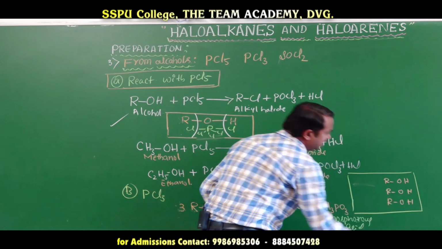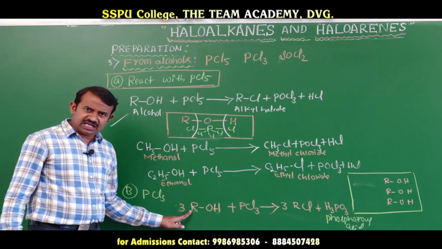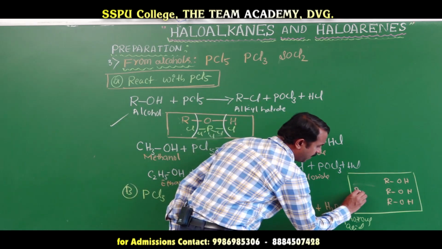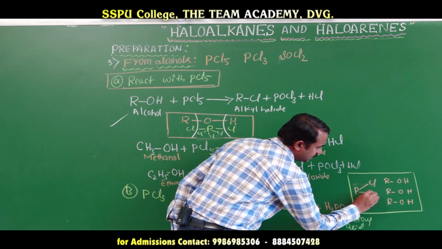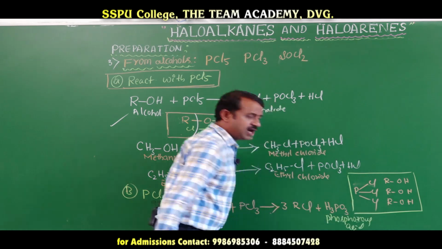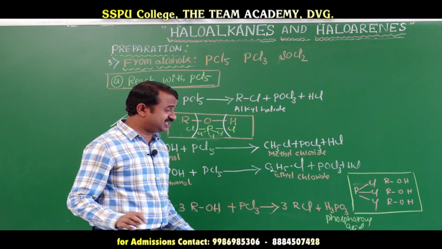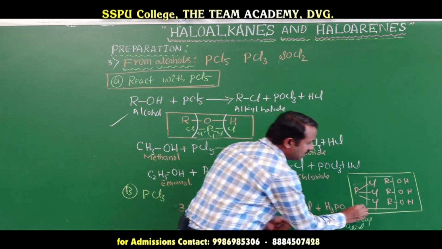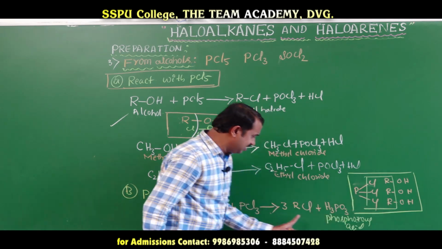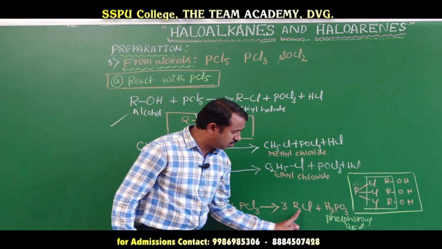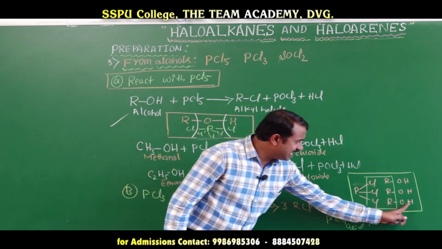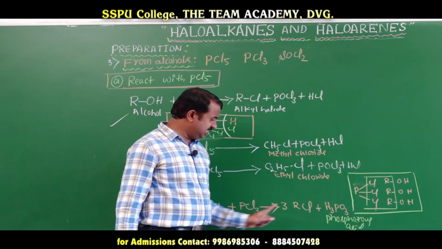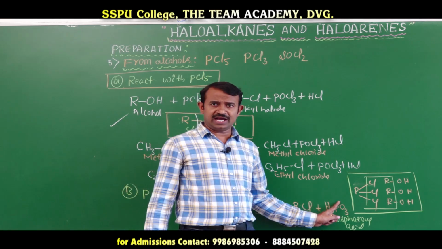We are using 3 molecules of alcohol reacting with phosphorus trichloride. The product is 3 molecules of RCl plus H3PO3. This is also a preparation of alkyl halide.